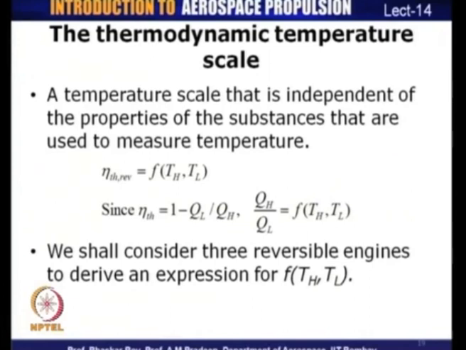We have already seen that thermal efficiency is equal to 1 minus QL by QH. Therefore, QH by QL should be a function of TH by TL. This property comes from the efficiency definition, and we shall use it to derive an expression in terms of TH and TL.